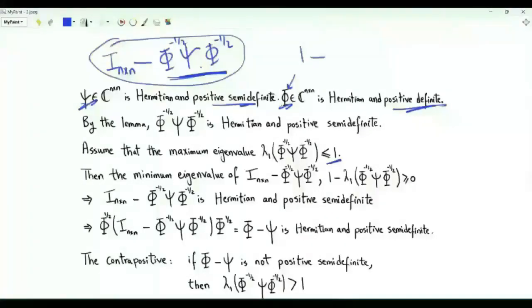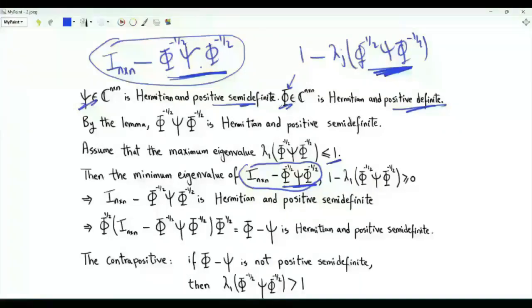The jth eigenvalue of this matrix is 1 minus the jth eigenvalue of phi to the minus half psi phi to the minus half. Since the maximum eigenvalue of this matrix is less than or equal to 1, then the minimum eigenvalue of identity minus this matrix is non-negative. Under this assumption, identity minus phi to the minus half psi phi to the minus half is Hermitian and positive